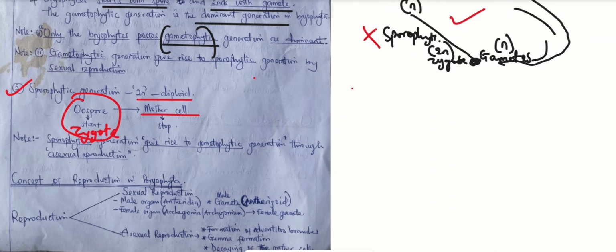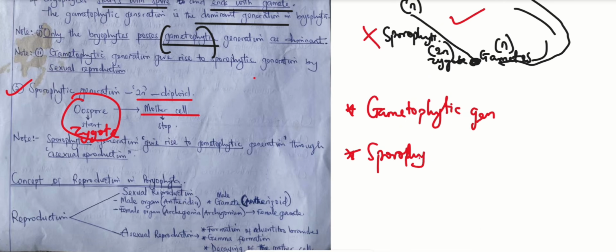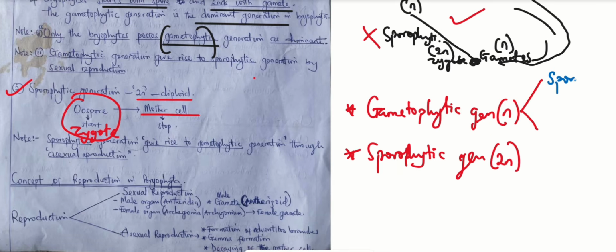In summary, we've said that alternation of generation is talking about two things. It is divided into two: the gametophytic generation and the sporophytic generation. The first one is N, which is haploid, and the second one is 2N, which is diploid. The gametophytic generation starts with a spore, and the spore is always N. Everything that happens here is N, which means they must all be haploid. So from this spore, it gets to the gametes, and gametes are haploid too.